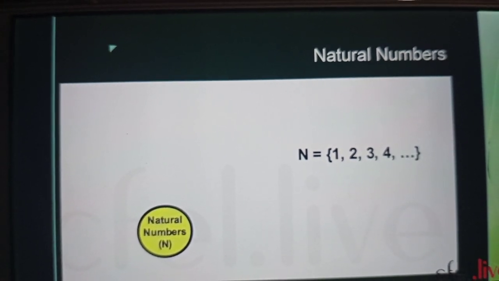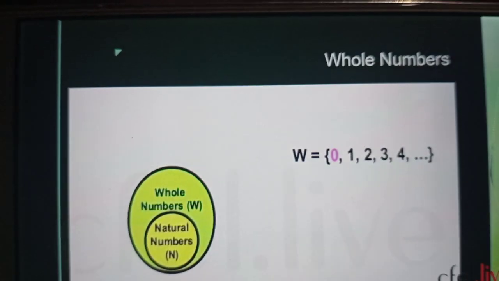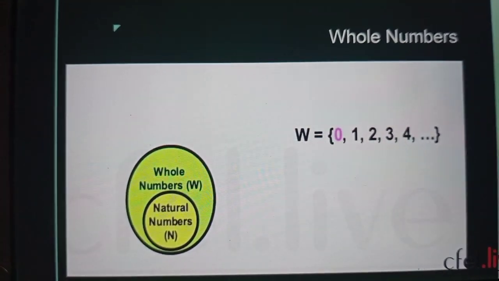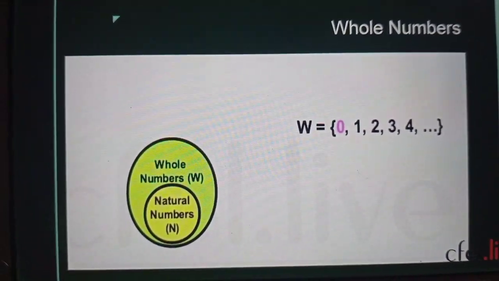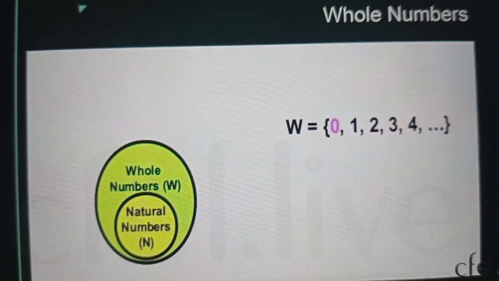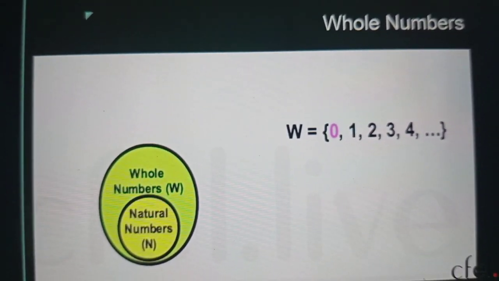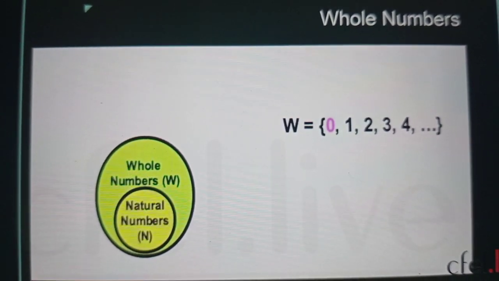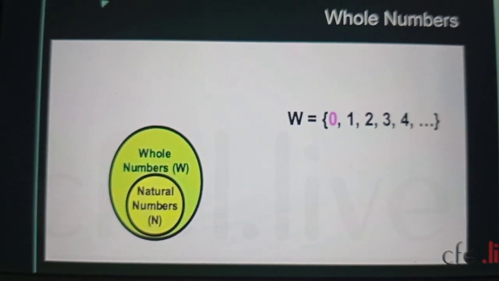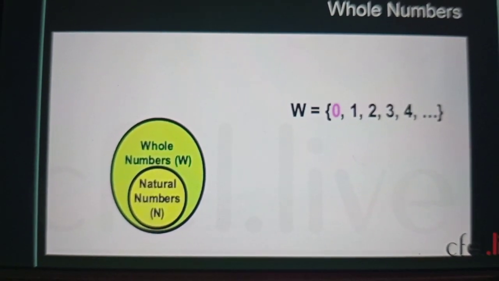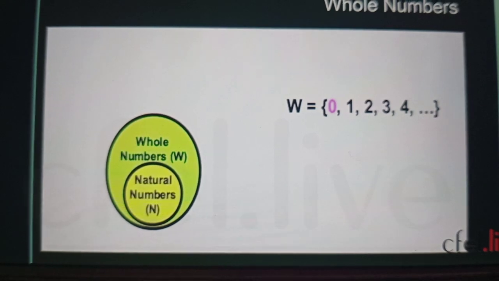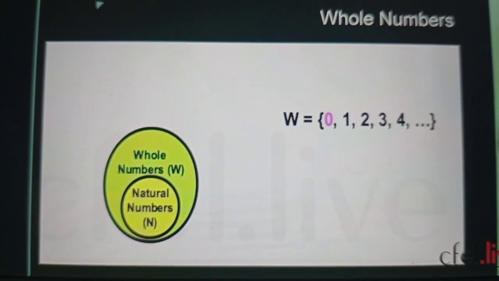Now let us see slide 2, which has whole numbers in it. After natural numbers, we have whole numbers, where we have included the imaginary 0. Although we know very well that when there is nothing, that means the existence of 0. When you see an empty basket, and if I ask how many apples are there in the basket, what will be your answer?